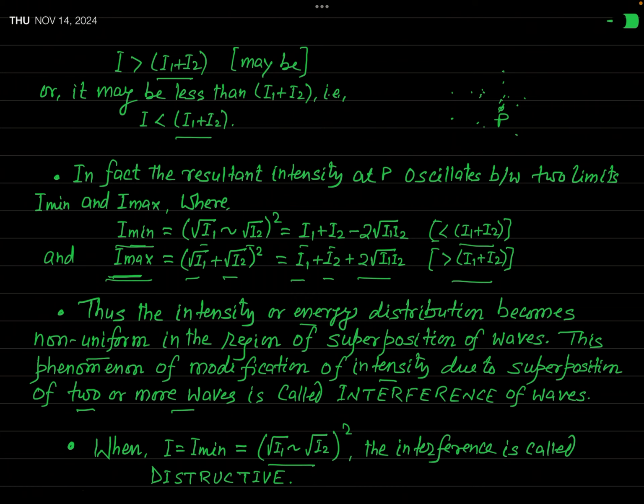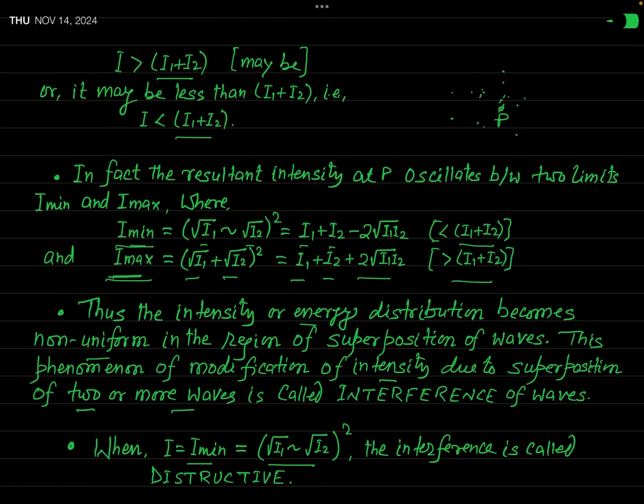Actually, the points where resultant intensity is minimum, that you say that destructive interference is taking place at that point. Where destructive interference takes place? Can you say? Definitely you can say. All those points where intensity is minimum, you say that destructive interference has taken place at those points.